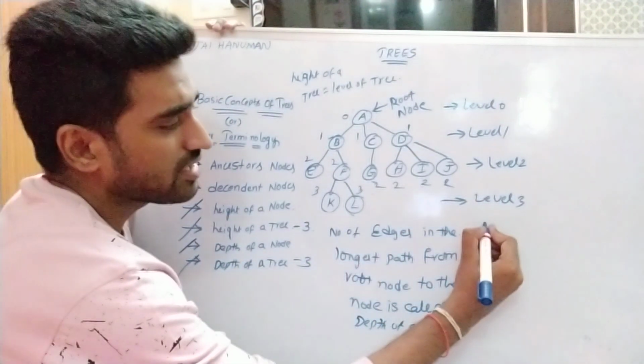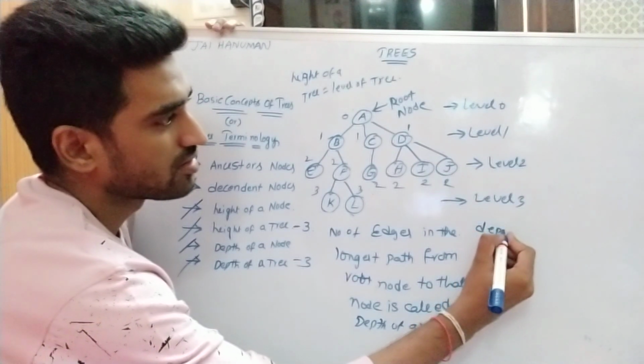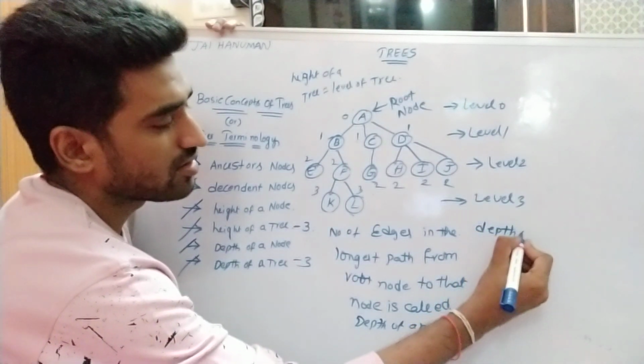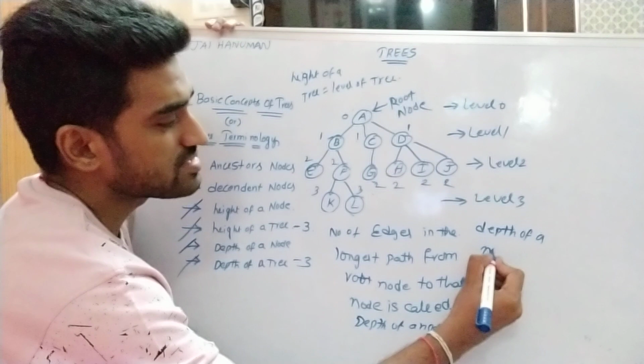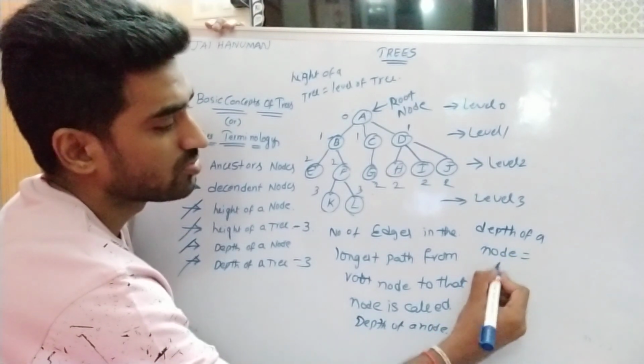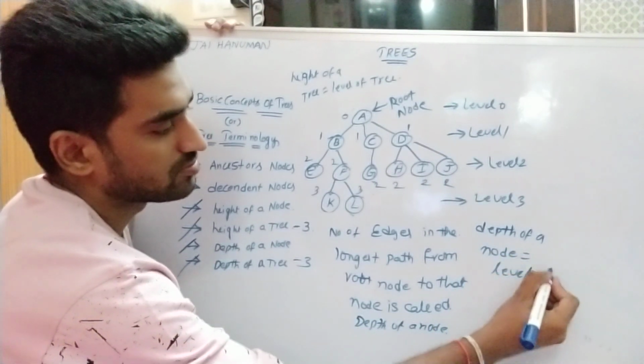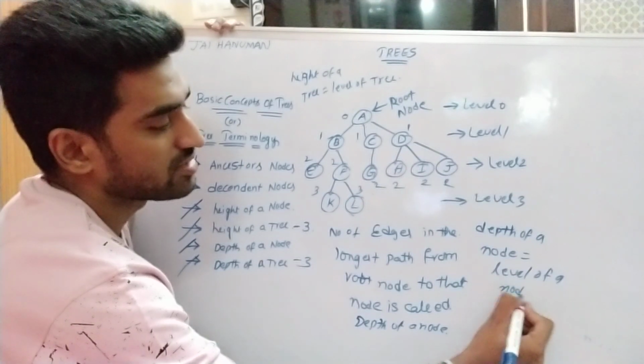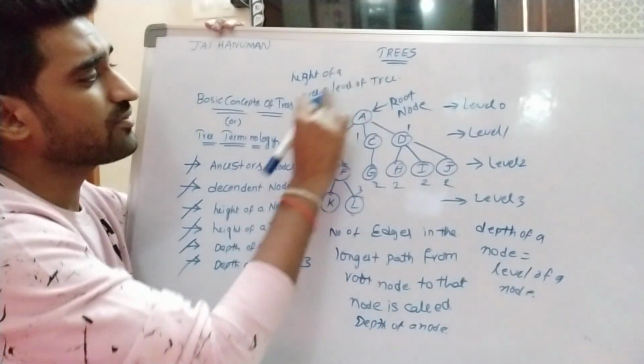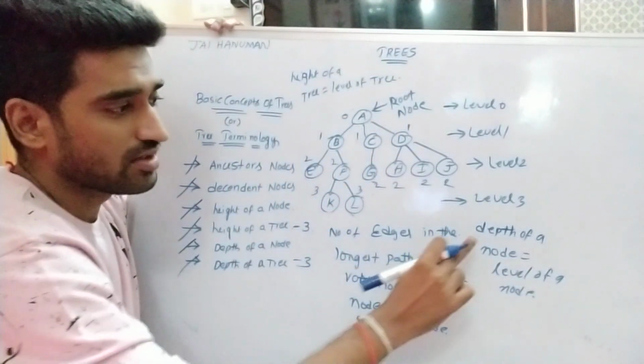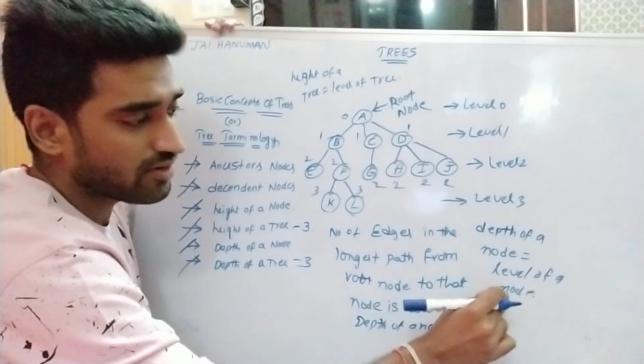So depth of a node is equal to level of a node. Remember this one. Height of a tree is equal to level of a tree. Depth of a node is equal to level of a node.